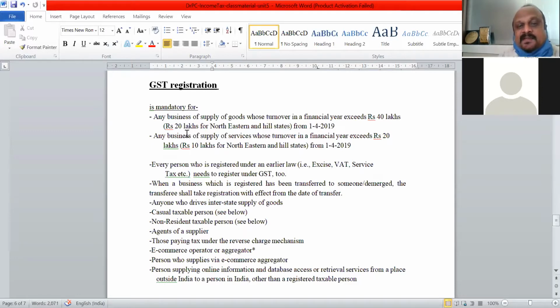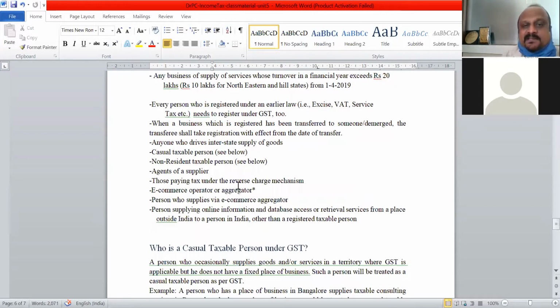Similarly, in the case of business of supply of services, for goods the limit is 40 lakhs and for services it is 20 lakhs. If somebody's total turnover of services is above 20 lakhs, GST registration is compulsory. So 40 lakhs for goods, 20 lakhs for services. If the turnover exceeds this, GST registration becomes compulsory. There are also many other cases, like people who earlier had excise, VAT or service tax